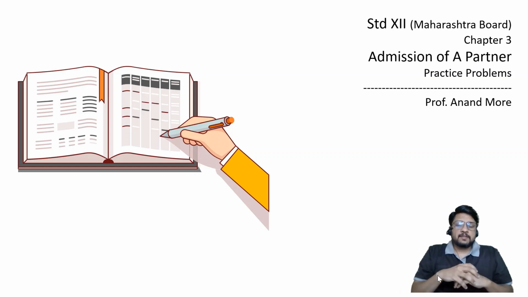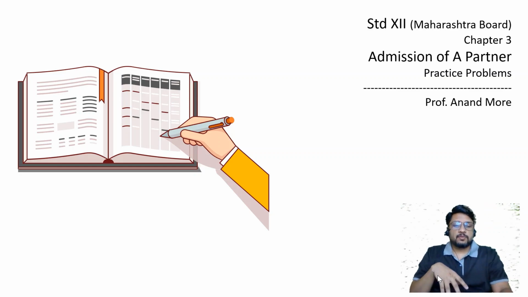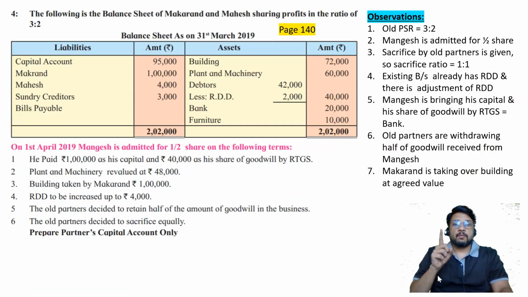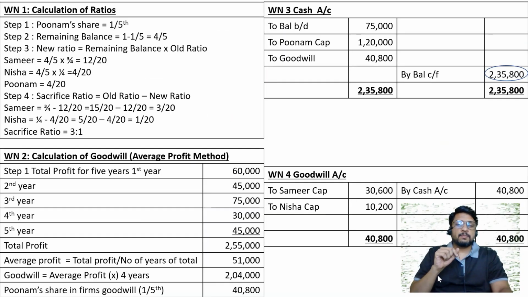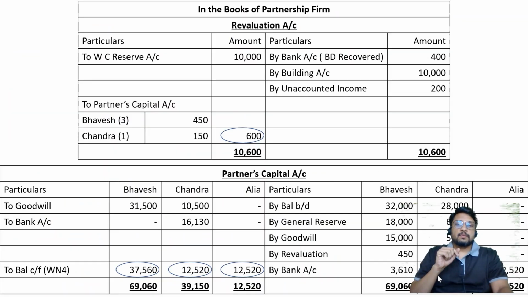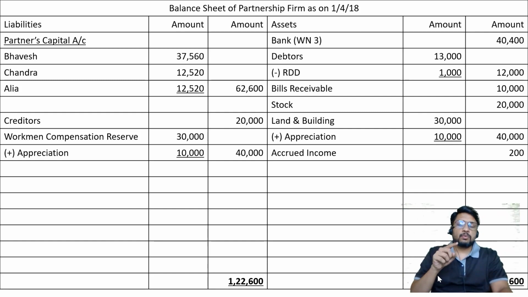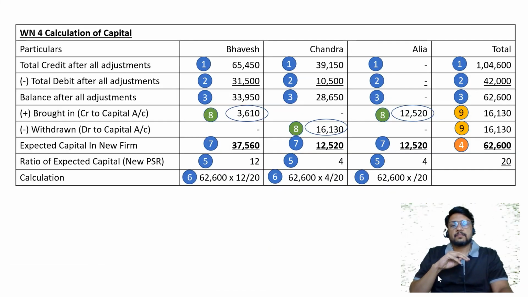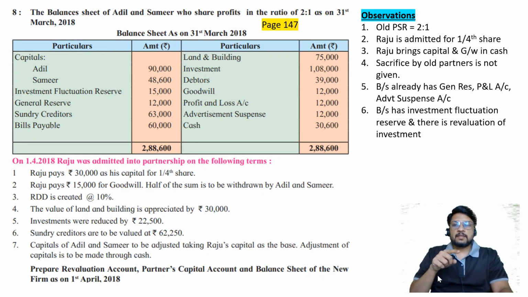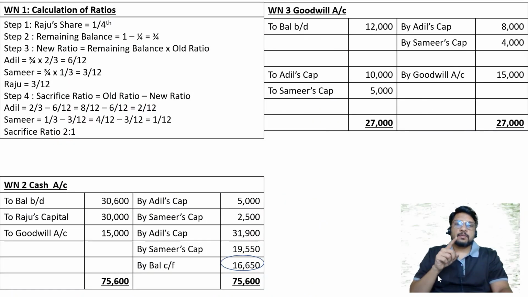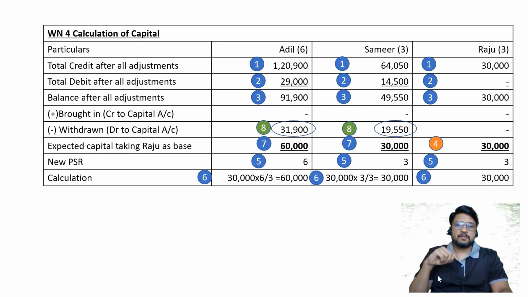Hello my brilliant friends, welcome to this 10th lecture or 14th lecture in which I'll be solving the 10th question on the topic of admission of a partner. We have solved a lot of different problems. The previous problem was important for the purpose of adjustment of capital account to be adjusted through loan account. I had given these numberings. I hope you have checked the numberings at the end of the previous video as compared to your own answer.